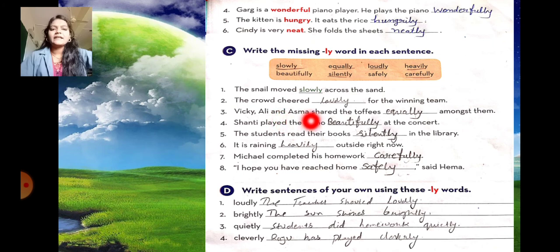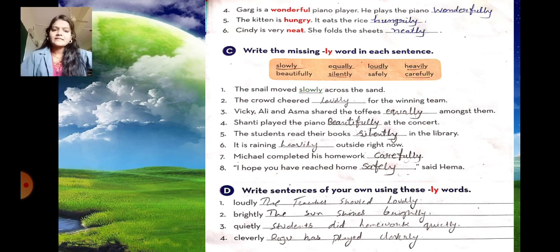Vicky, Ali and Asma shared the toffee equally amongst them. Shanti played the piano beautifully at the concert. The students read their books silently in the library. It is raining heavily outside right now. Michael completed his homework carefully. I hope you have reached home safely, said Hima.